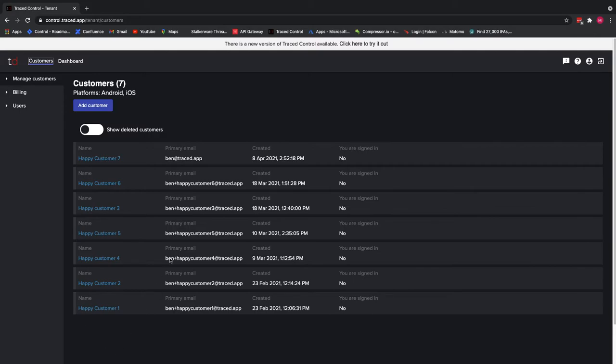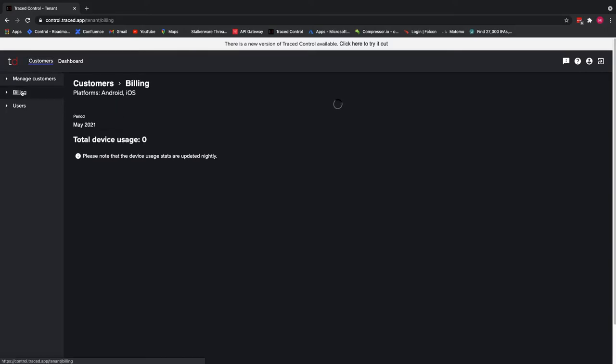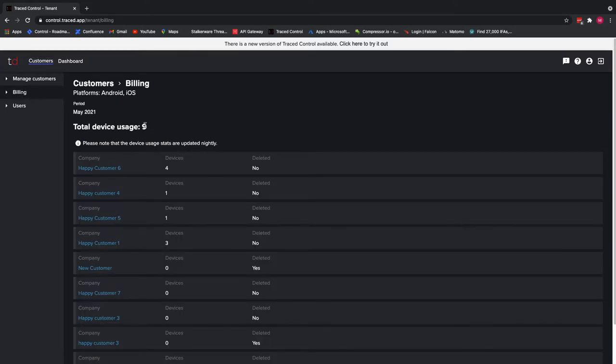So I have currently got 7 customers in here. However, this is not limited in any way. If I want to understand how many devices those customers have enrolled, I can click on billing. And billing will tell me that, not rounded up at all, but counted, all of these devices that are currently enrolled count to a total of 9. So there are 9 devices that are currently enrolled in my customers' estates. And that can be billed monthly or annually to the customers there.